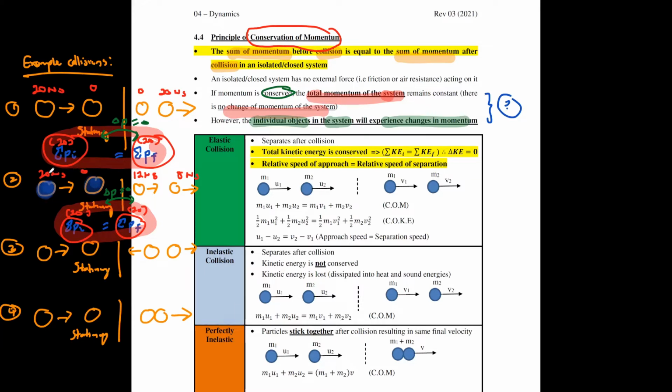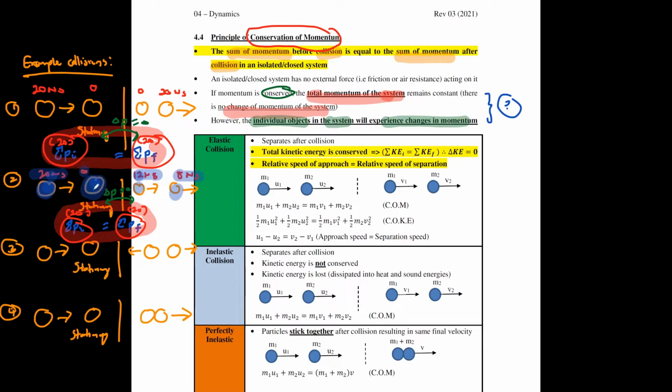Now, if you look at the first sphere, it originally had a momentum of 20 Newton second. But after the collision, the momentum has changed from 20 Newton second to 12 Newton second. And then if you look at the second sphere, originally the momentum is 0. After collision, it suddenly had a momentum of 8 Newton second.